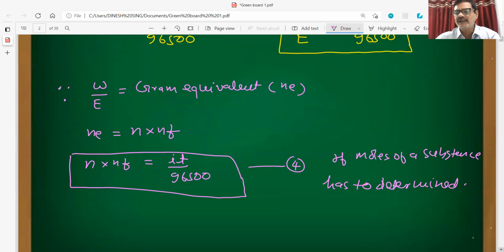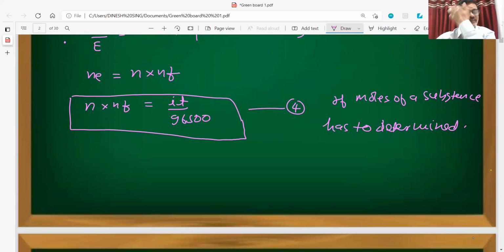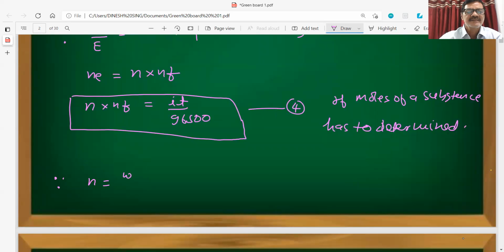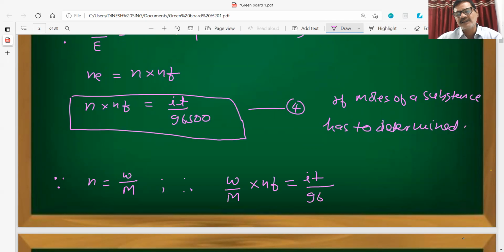One more thing we can see here: moles is equal to the weight of the substance divided by its molecular weight. Therefore, we can substitute this value here, so W by M into n factor will become equal to IT by 96500.